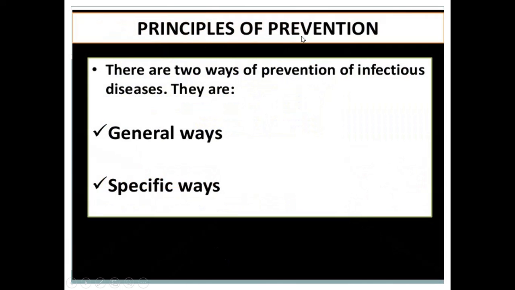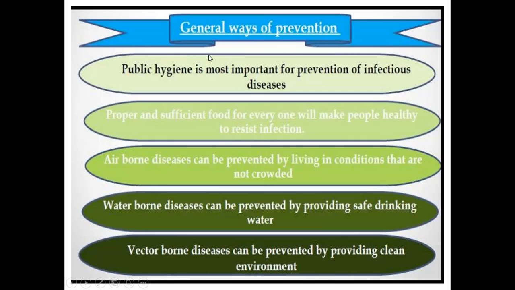Now, principles of prevention. There are two ways we can prevent infectious disease. They are general ways and specific ways. Here you can see the general ways of prevention. First, public hygiene is most important for prevention of infectious disease. So we have to maintain proper hygienic conditions, which will prevent infectious disease.